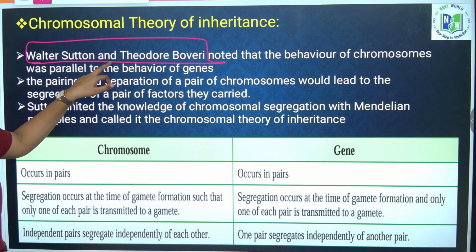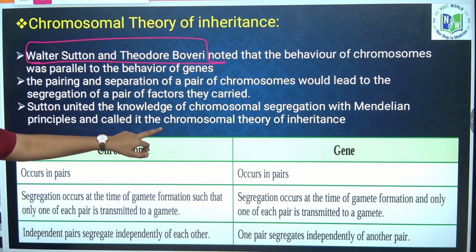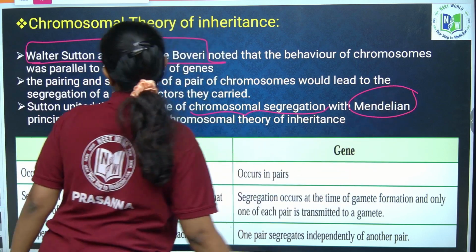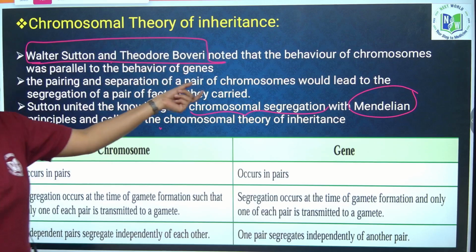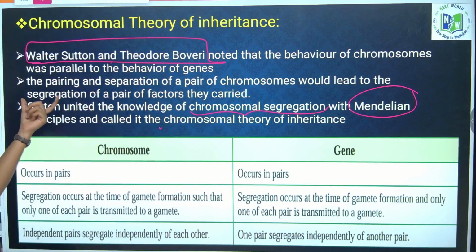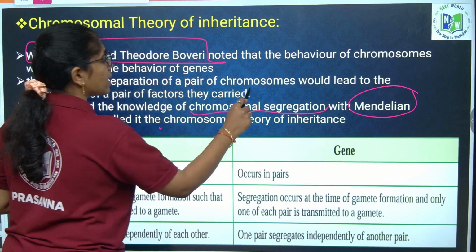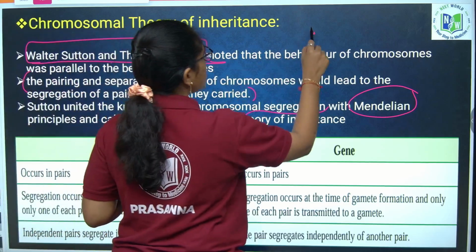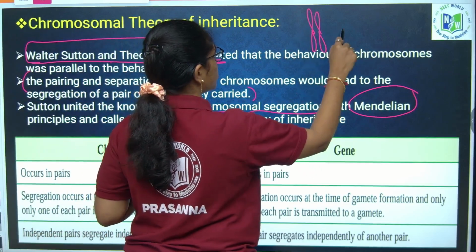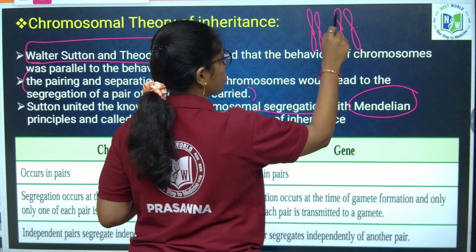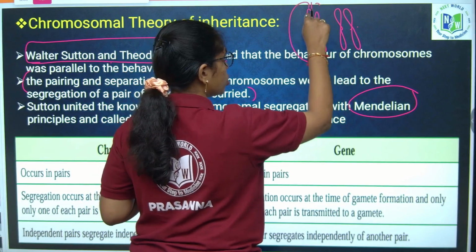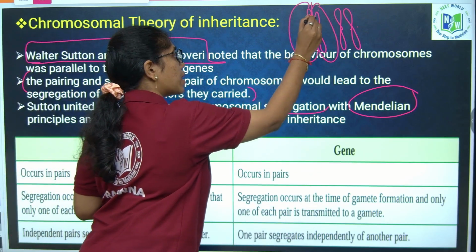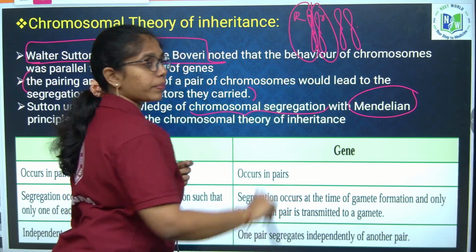Who gave it, ma? Sutton and Boveri. On what basis? Chromosomal segregation and Mendelian principles. The pairing and separation of a pair of chromosomes would lead to the segregation of the pair of factors they carried. Factors are present on the chromosomes, and segregation of the chromosomes will lead to the segregation of the factors present on them. Okay, clear?